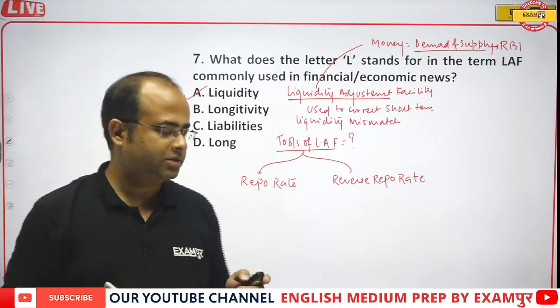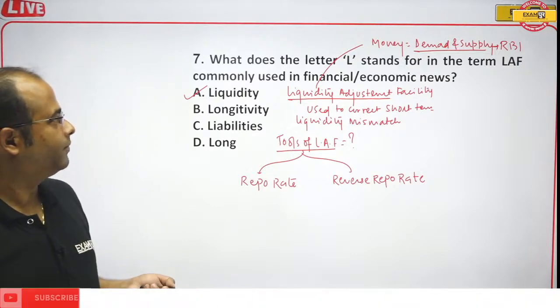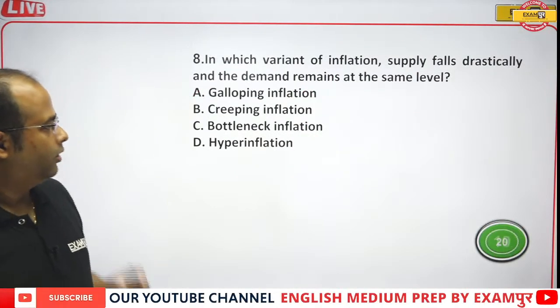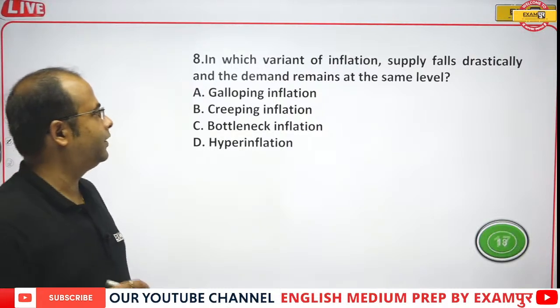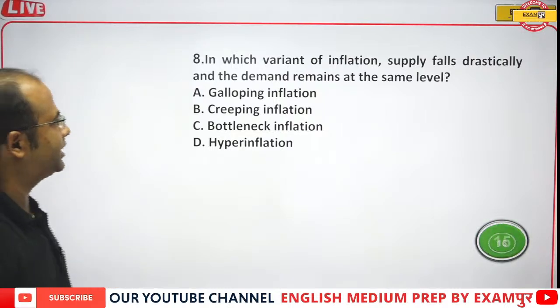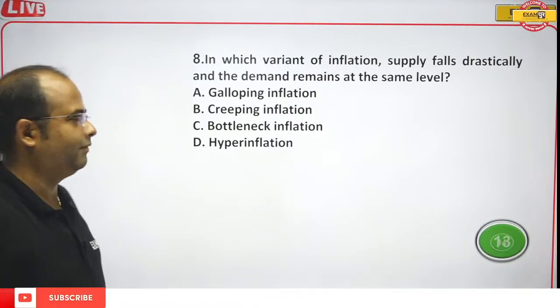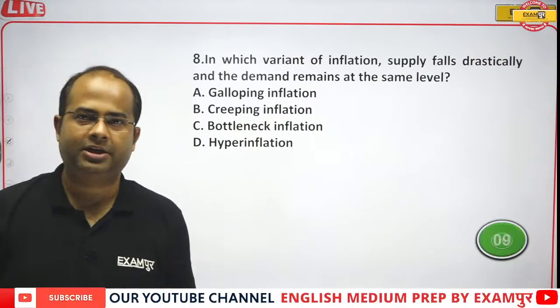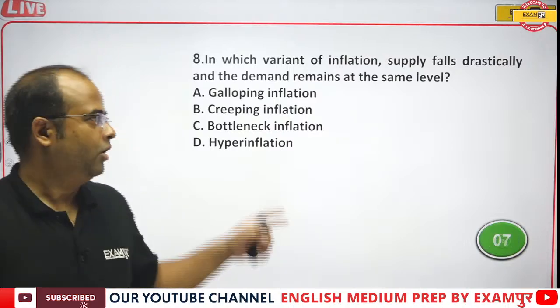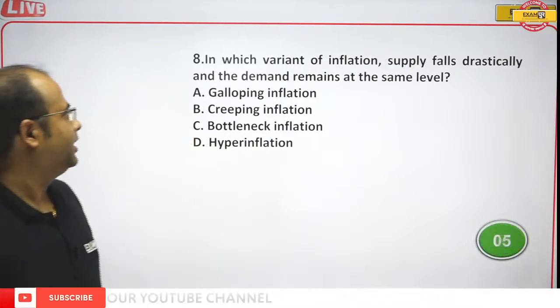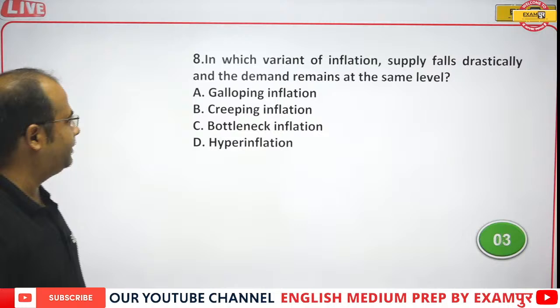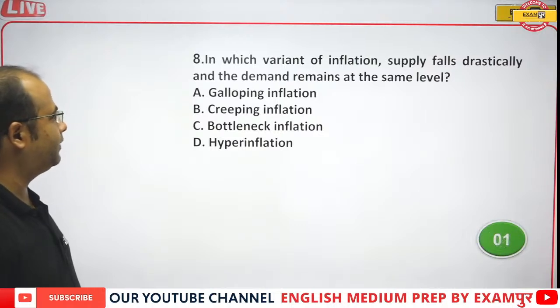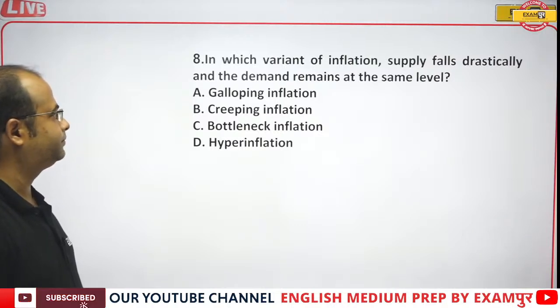Okay, so let's move to the next question. Which variant of inflation occurs if supply falls drastically and demand remains at the same level? Galloping inflation, creeping inflation, bottleneck inflation or hyperinflation?